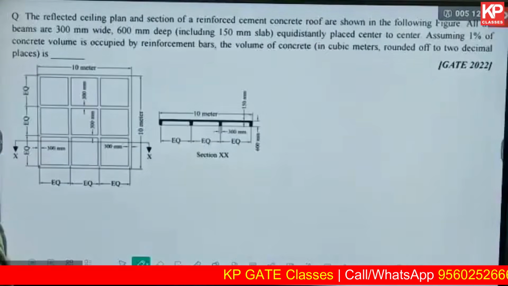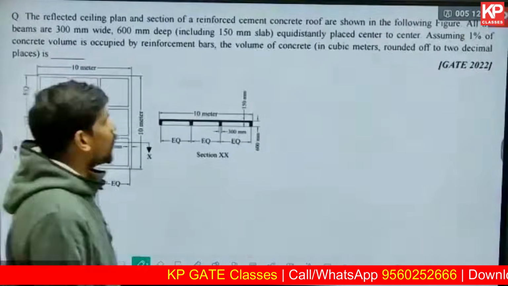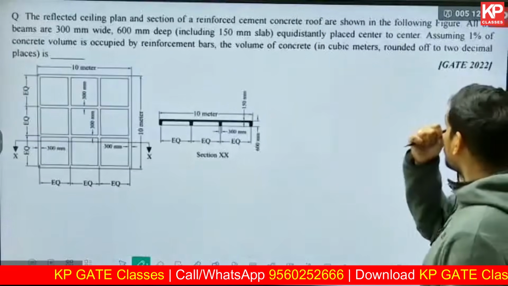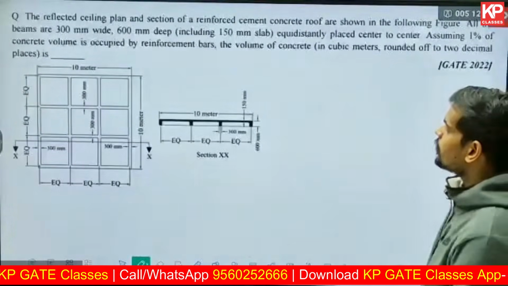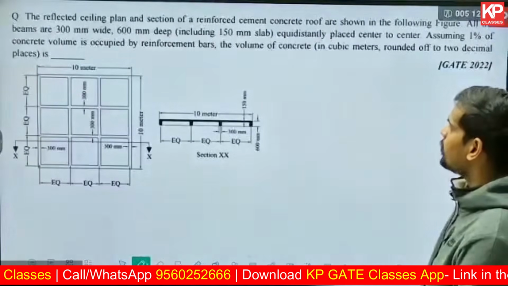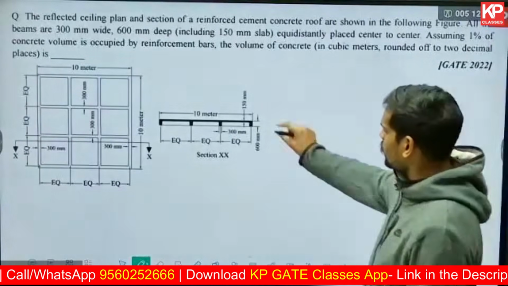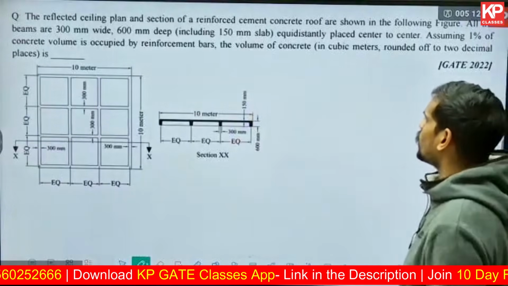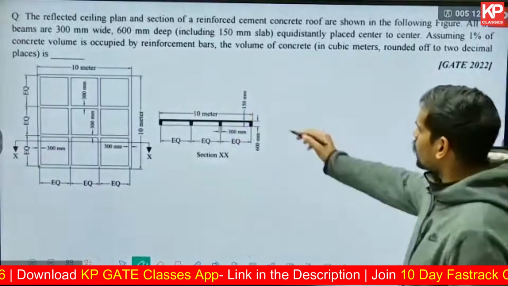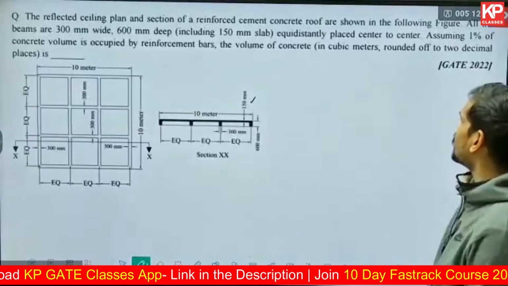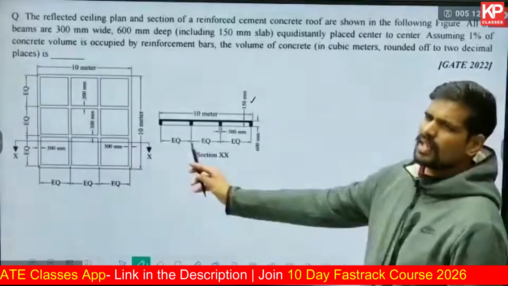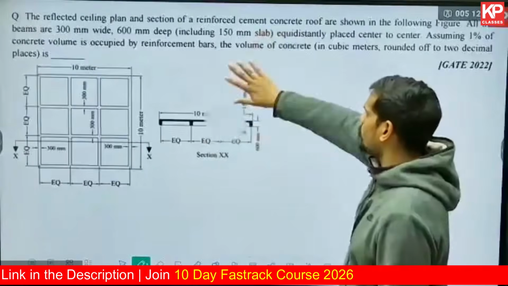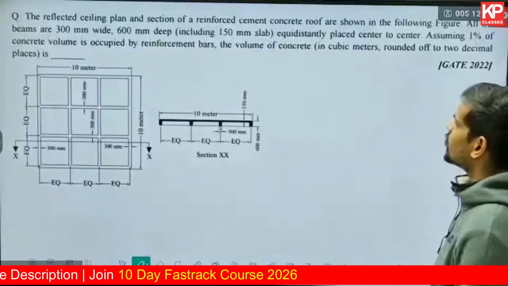Let's look into this last question. The reflected ceiling plan and section of a RCC roof are shown in the figure below. All the beams are 300 mm wide, 600 mm deep, including the 150 mm slab. So the beam depth is 600, but that includes the 15 centimeter slab also. All the beams are equidistantly placed center to center. Assume 1% of the concrete volume to be occupied by the reinforcement bars. The volume of the concrete is dash.